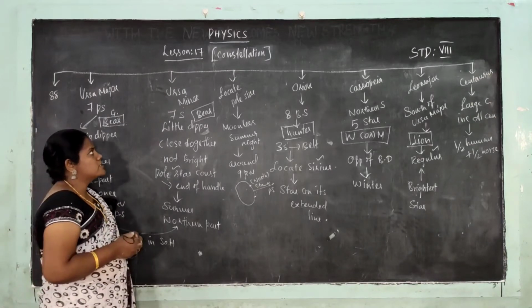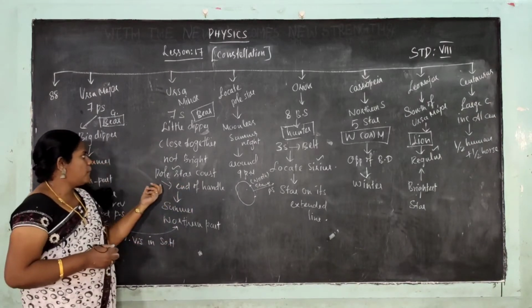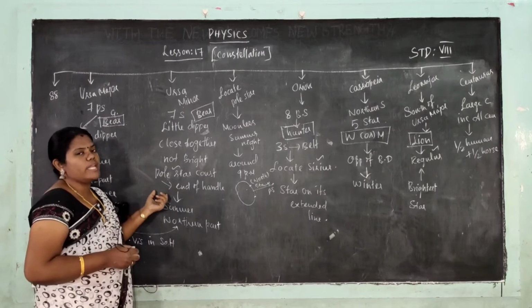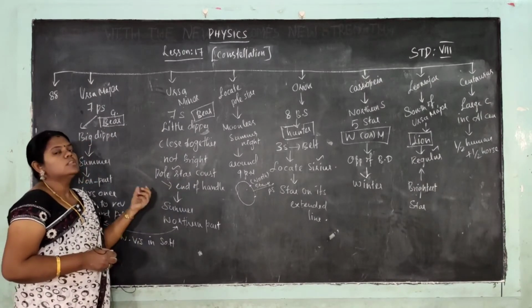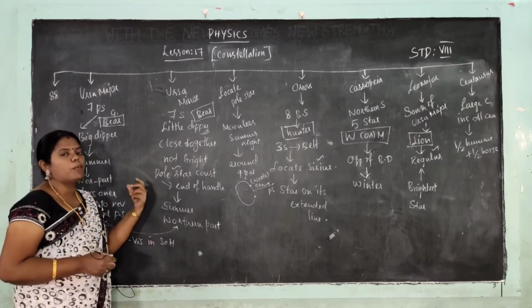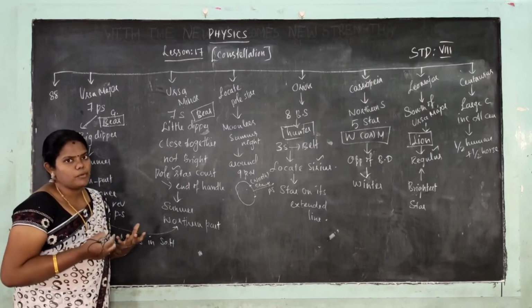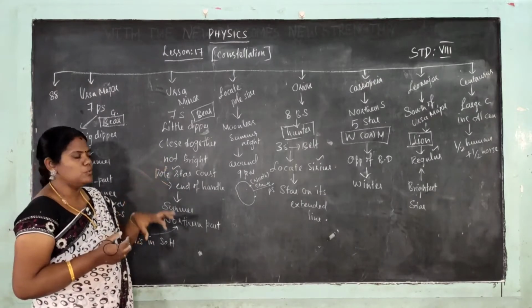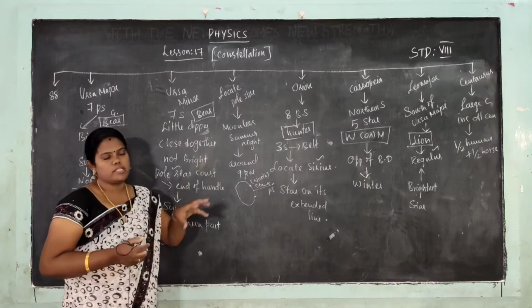Okay, next, this is the pole star constellation. How to locate the pole star? It is used to locate the pole star. What is the meaning of locating the pole star? It is used to identify where the pole star is. So how to locate the pole star?